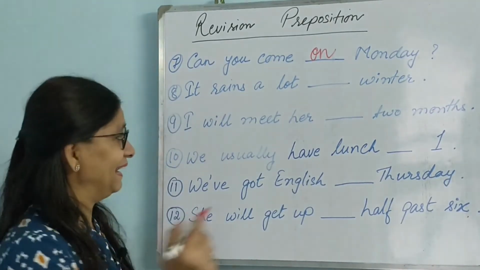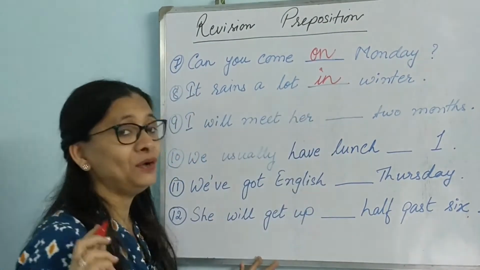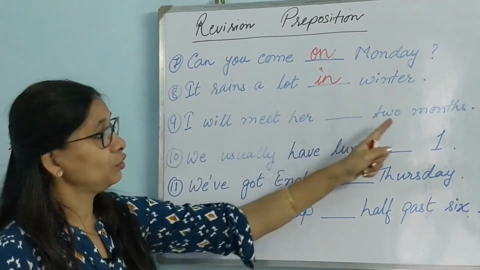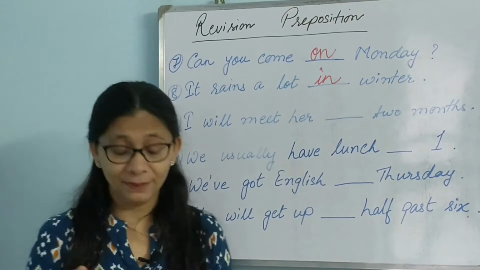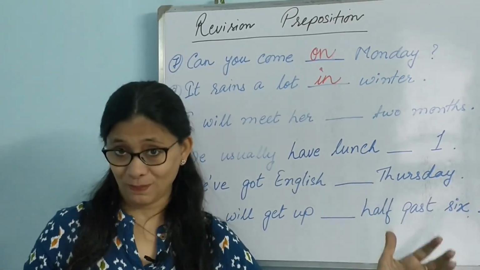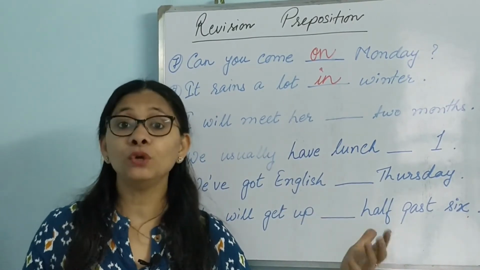It rains a lot in winter. I will meet her dash 2 months. Now 2 months again is a long span of time. With long span of time we mean more than say a few days.